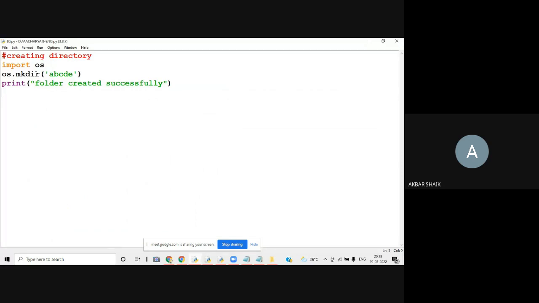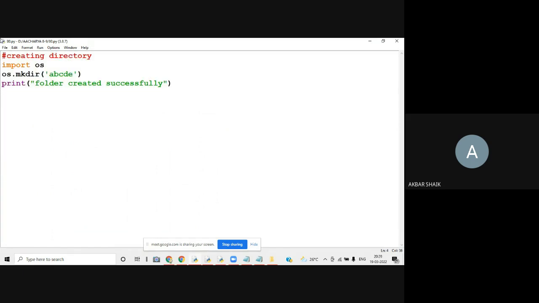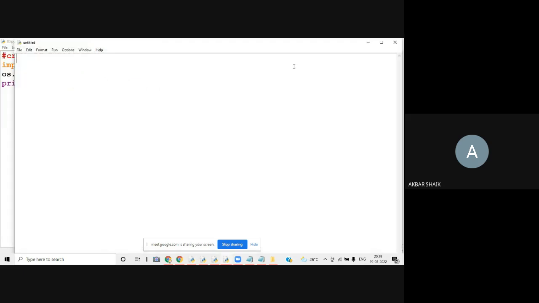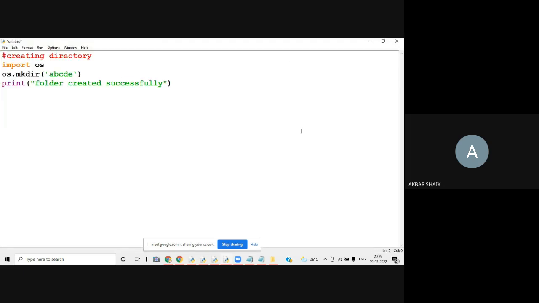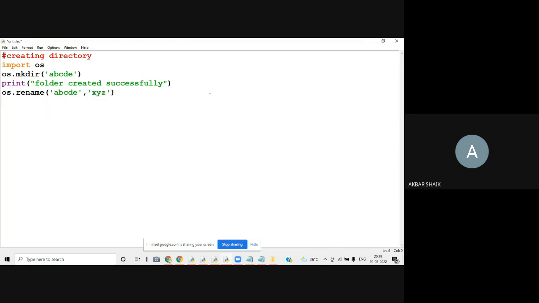I will write a simple program. We are going to run this program again, creating this directory first, and we can rename it. I'm creating this folder, and after that os.rename. I'm going to rename abcde to xyz.